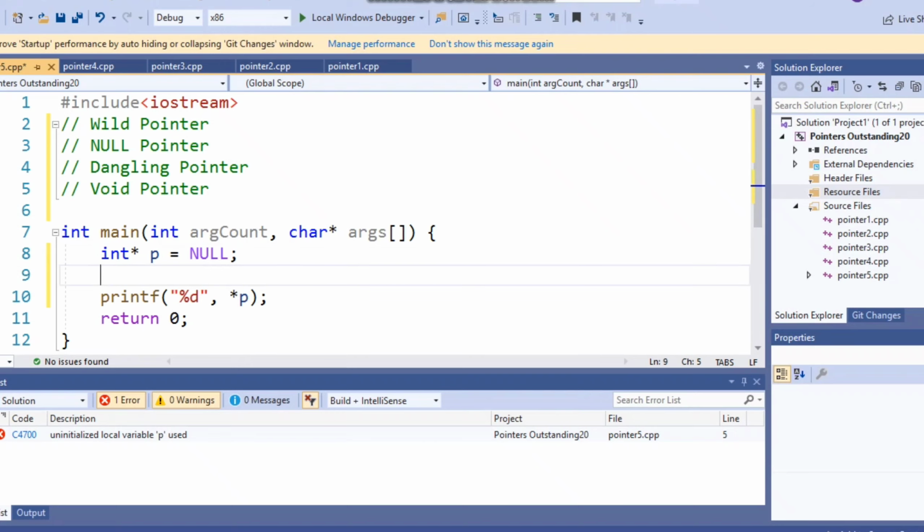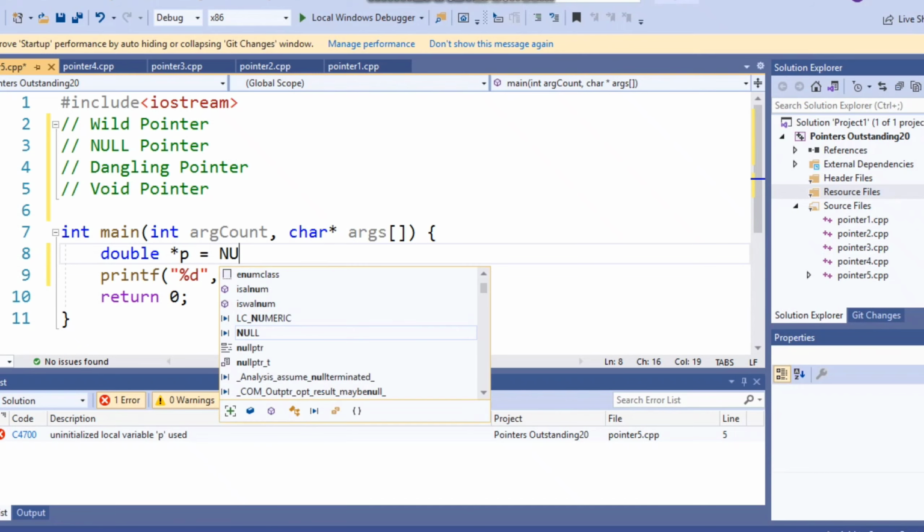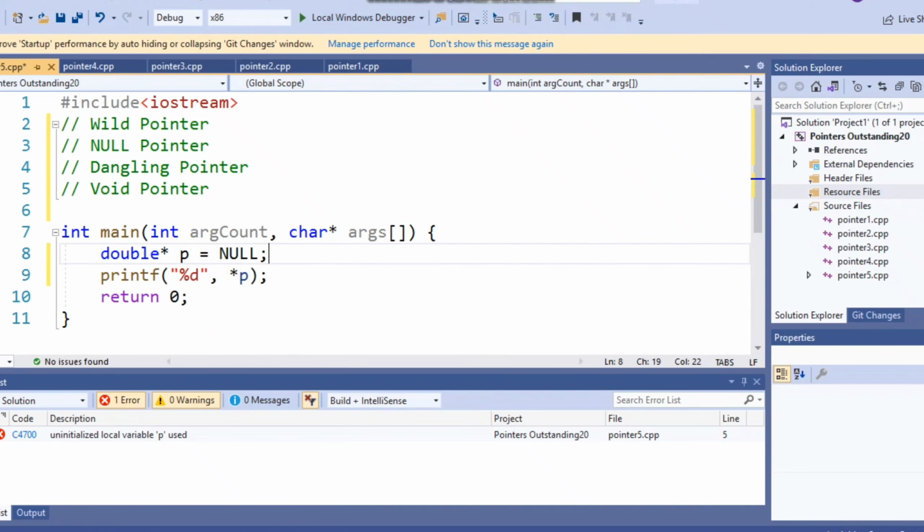So the answer for a wild pointer is a null pointer. Now a null pointer is safe. However, it is not a useful pointer because it is not pointing to any location in memory. Further, now let me take a double type of pointer, say star p equals null, and now you know why we have to initialize pointers with null.